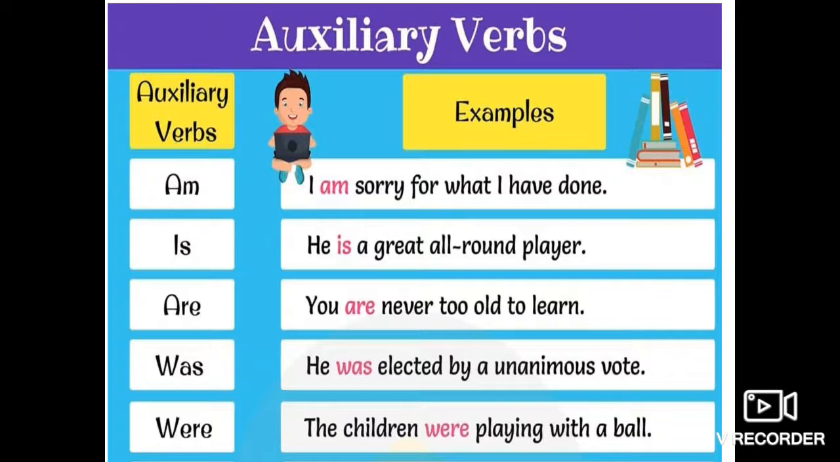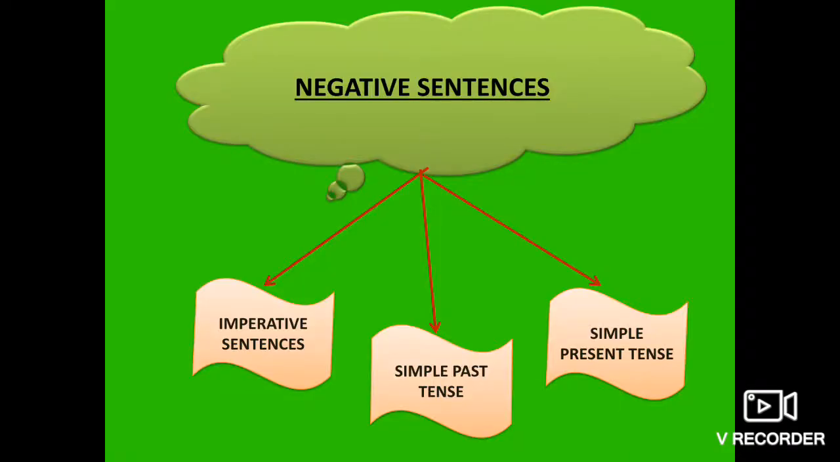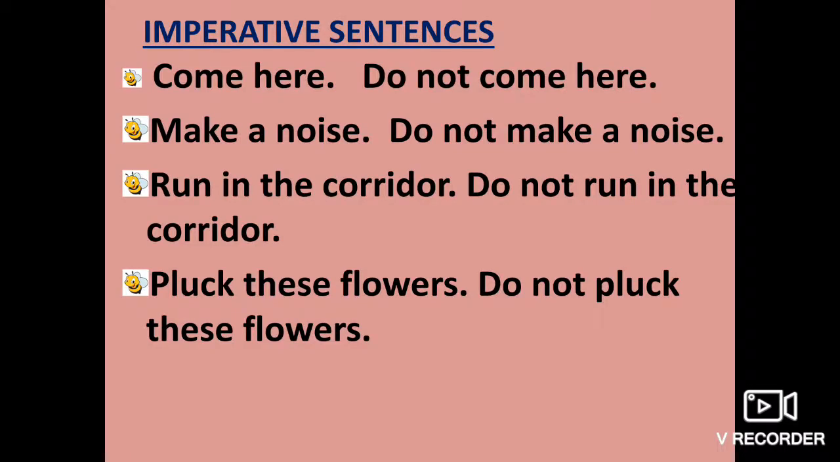Let's start with the negative sentences. In the negative sentences, first one is imperative sentences. Means how an imperative sentence is converted into a negative sentence. But first of all, you should know what is a negative sentence. The sentence that carries no or not is called a negative sentence. So if in a sentence you see no or not, that means that sentence is a negative sentence.